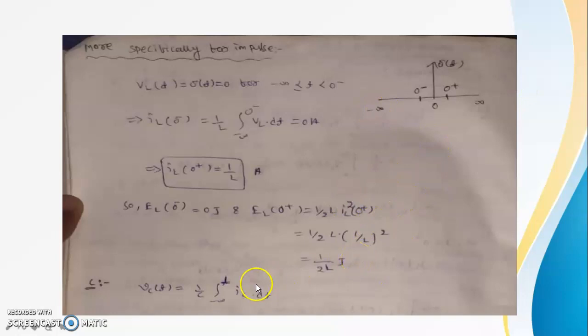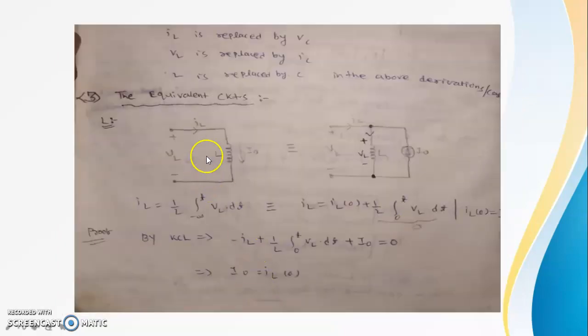Similarly we can see for the capacitor also. In the capacitor, IL is replaced by VC, VL is replaced by IC, and L is replaced by C in the above derivation. In the equivalent circuit, the inductor is a short circuit, so the current alone flows through it, and this one is I0, so this I0 is replaced here. IL equal to integration from minus infinity to t of VL of t dt. So IL of t equal to IL of 0 plus integration from 0 to t. By KCL, IL of 0 equal to I of 0 equal to I0.